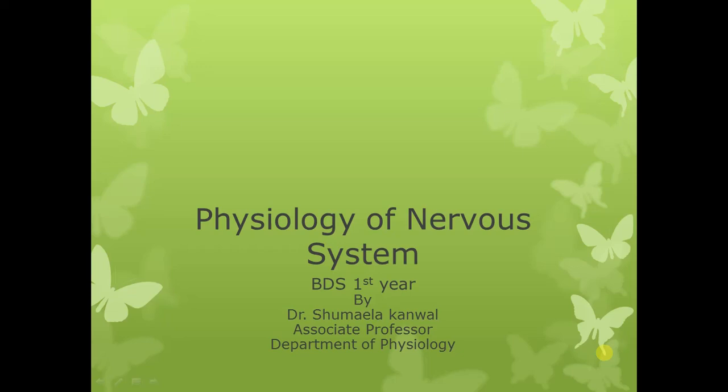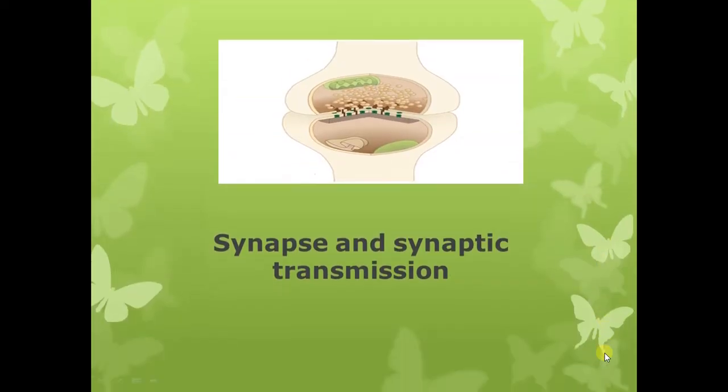In the previous two lectures, we have covered the topic of physiological anatomy of the nervous system. And in those lectures, we talked about the structural and the functional organization of the nervous system. Today, we are going to start with the topic of synapse and synaptic transmission.